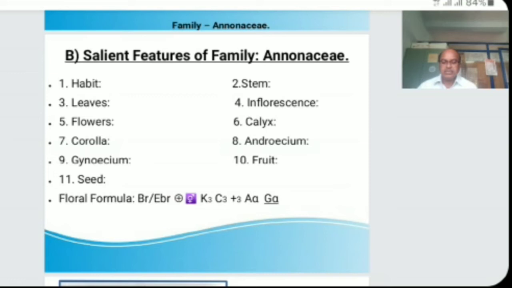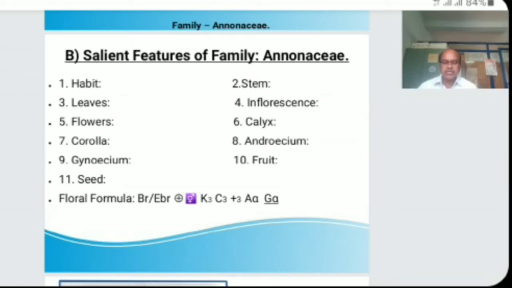Then the second point in salient features is the stem. The plants coming under this family show the stem is woody, erect, branched or climbing, with branching monopodial as well as sympodial in the floral axis. Then after stem we must see leaves.